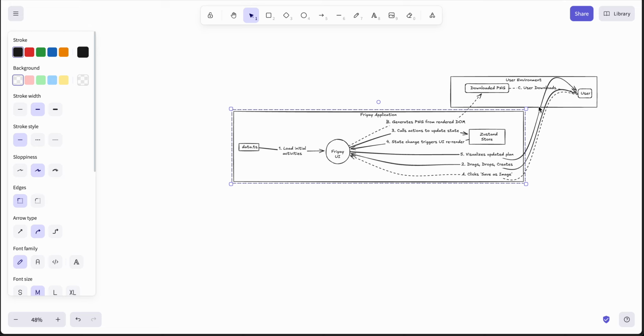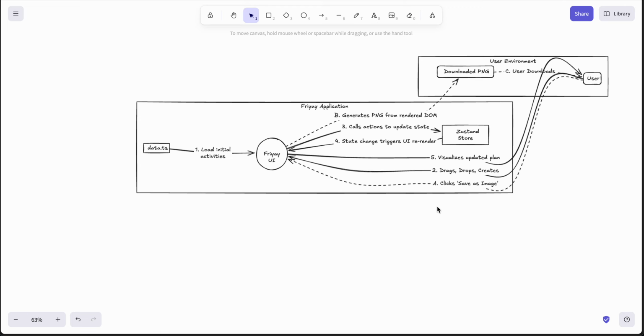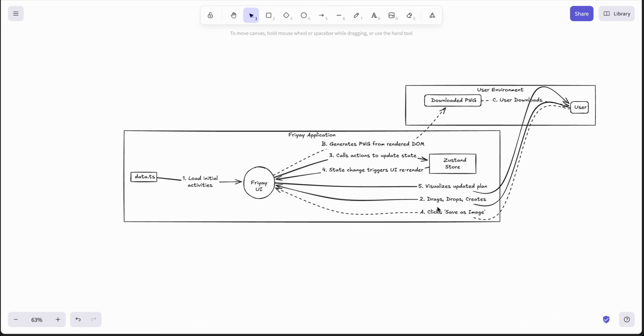So that was it for Friyay from me. The only issue which I faced during developing Friyay was that I have never developed a drag and drop application, and this was my first time developing it. Perfecting it was very difficult, and I don't think I have yet perfected it in my application as well, but it was very exciting to build it. Thank you so much.